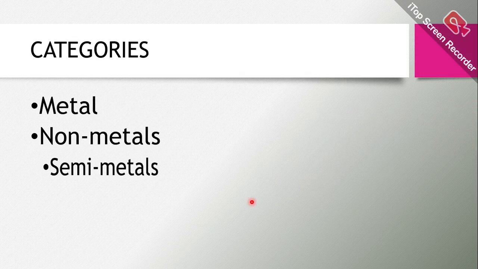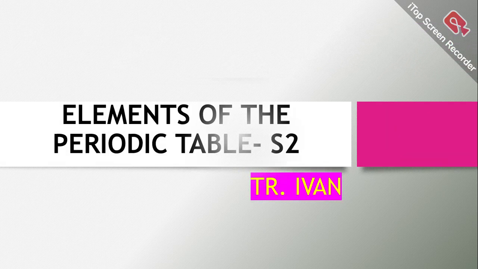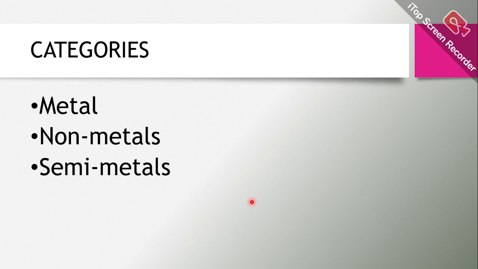So previously we talked about elements, and we said these elements have different categories. We said they can be metals, non-metals, or semi-metals. Now, if any of you really doesn't know the reason why a substance can be called a metal, or why it can be called a semi-metal or non-metal, put in the comment section, and then we shall present a lesson